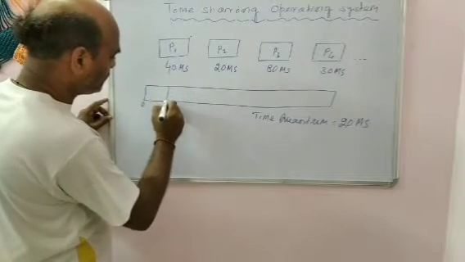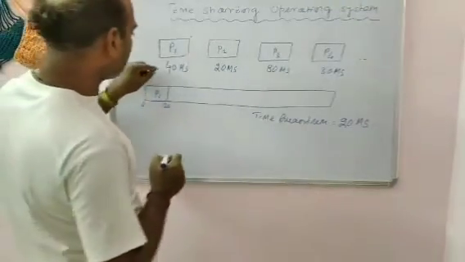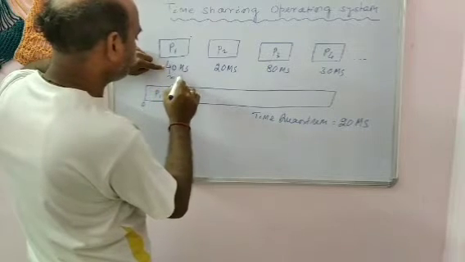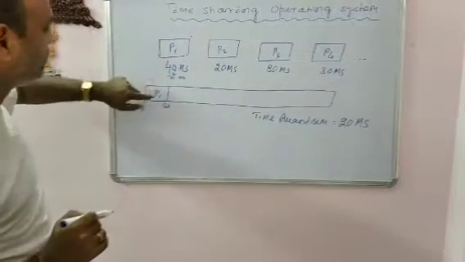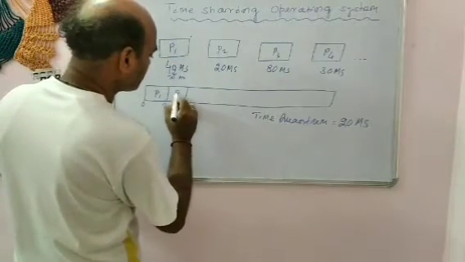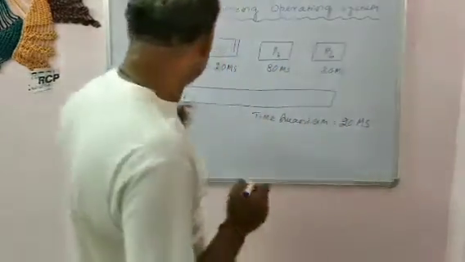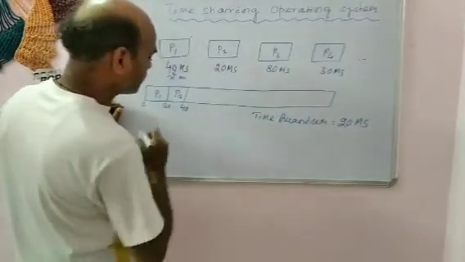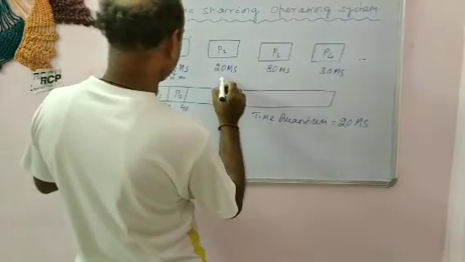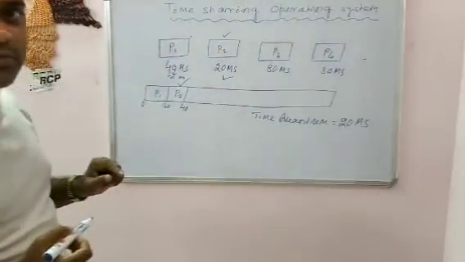First it takes 20 milliseconds for P1. P1 requires 40 milliseconds to be executed, so the rest is 20 milliseconds, as 20 milliseconds has already been executed. Then we come to P2, because there is no priority; each process is given the same priority. Another 20 milliseconds will be executed for P2, so the remaining is 0, which means it is completed. Now P2 is over.